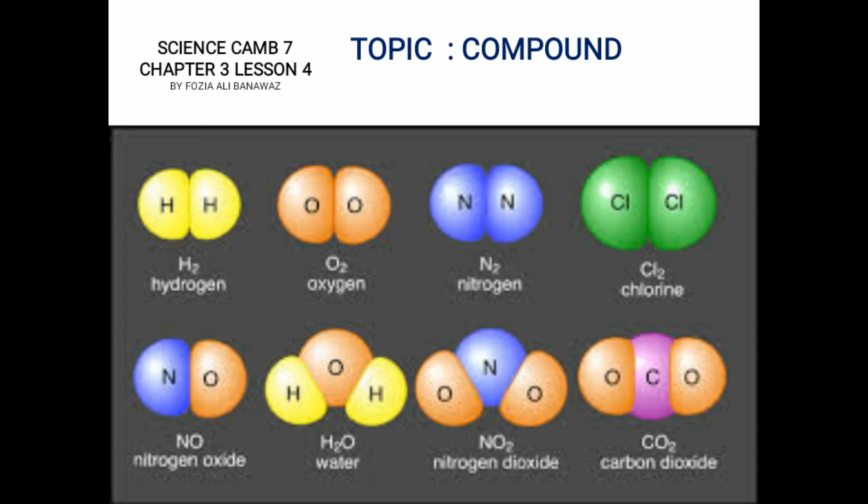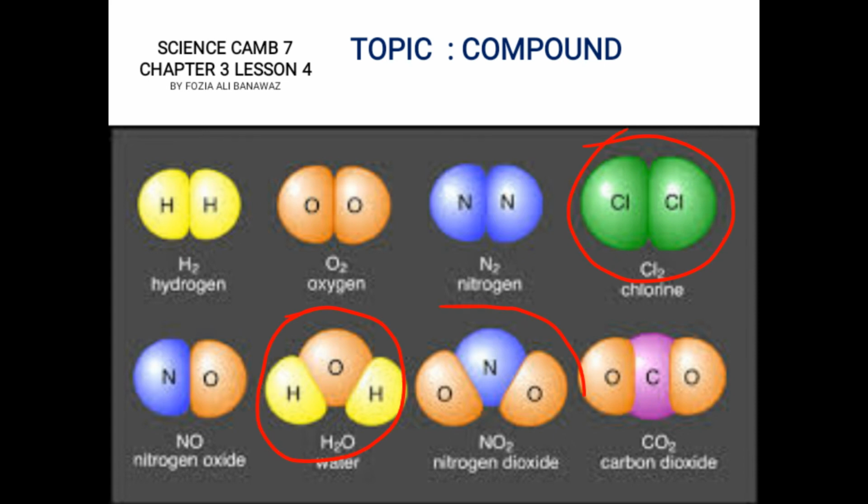So every time, we can see this is a chlorine molecule, a chlorine unit, in which two chlorine atoms are chemically combined. When we see the unit H2O, a water molecule, two hydrogen atoms are chemically bonded to one oxygen atom.